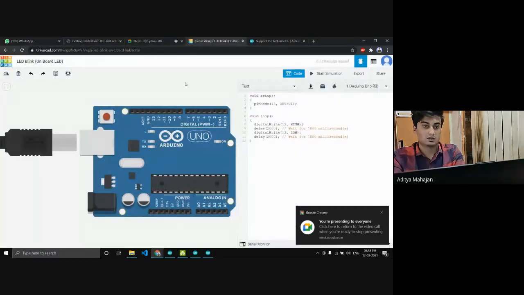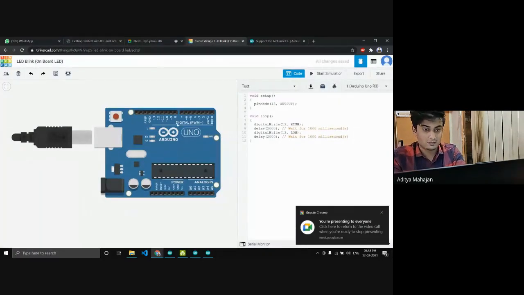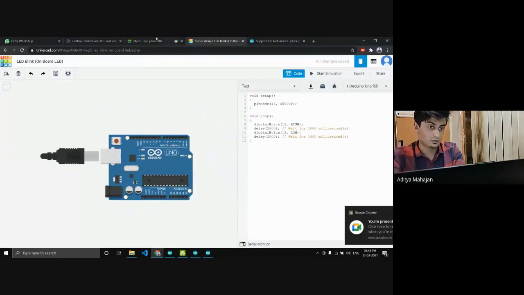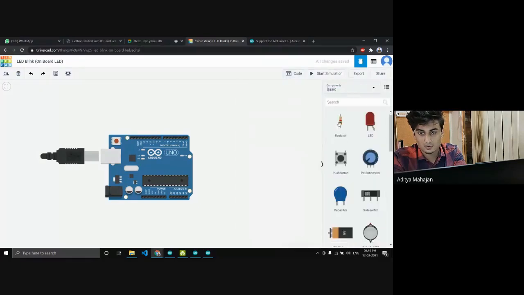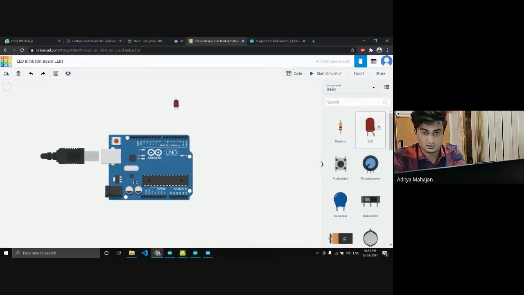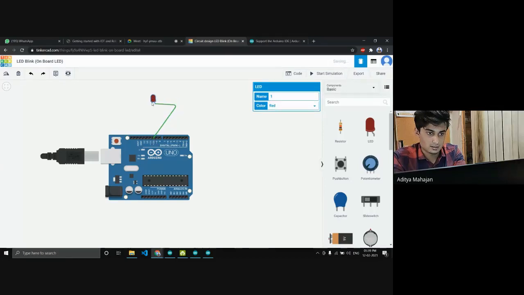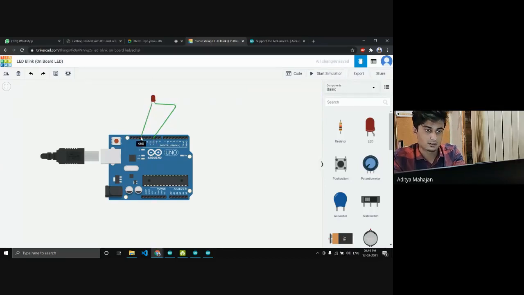So let's try to achieve the same on Tinkercad, which is what you will be using to practice at home. So now I'll just drag in a LED over here. I'll connect the anode to pin number 10 and the cathode to ground pin, right?